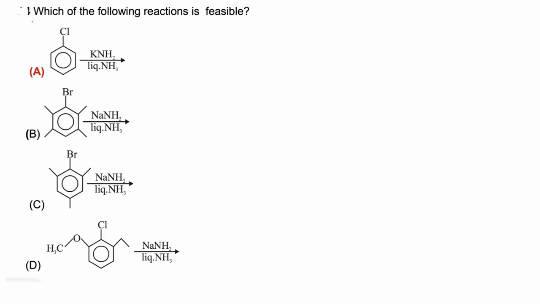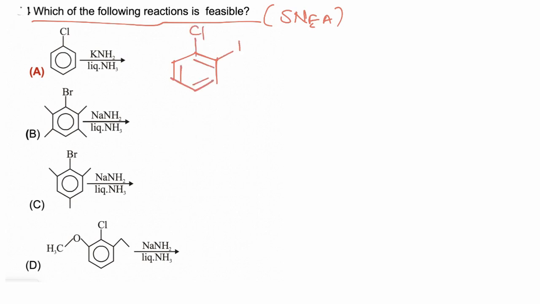In this question we have to find which of the following reactions is feasible. So these are examples of SNEA, substitution nucleophilic via elimination addition. For an SNEA reaction, beta hydrogen is necessary. So this is Cl. Adjacent to Cl, a beta hydrogen atom is present.